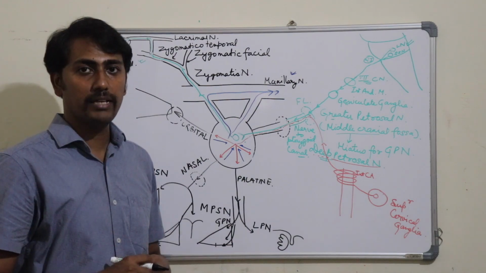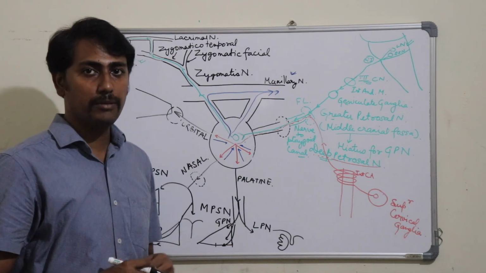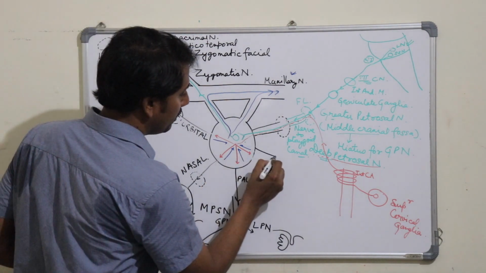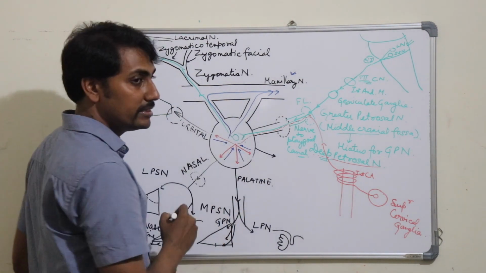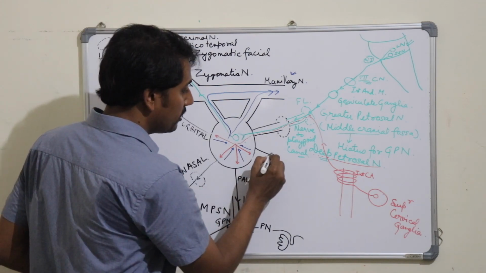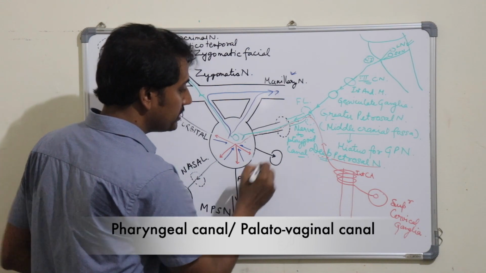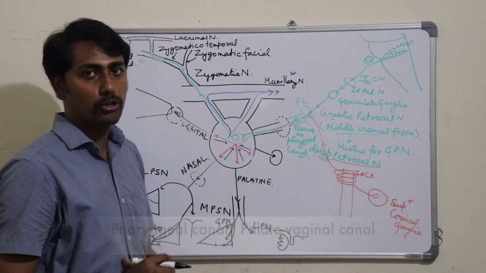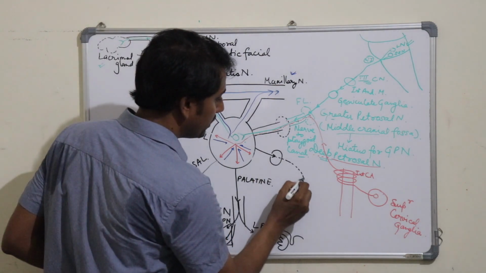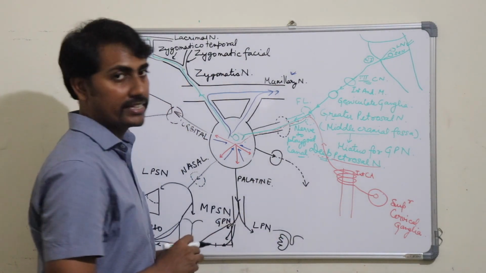Now the fourth set of branches, that is the pharyngeal branches. These pharyngeal branches will emerge from the pterygopalatine ganglia and will come out of the pterygopalatine fossa through the pharyngeal canal present in the posterior wall of the pterygopalatine fossa and will supply the glands present in the nasopharynx.